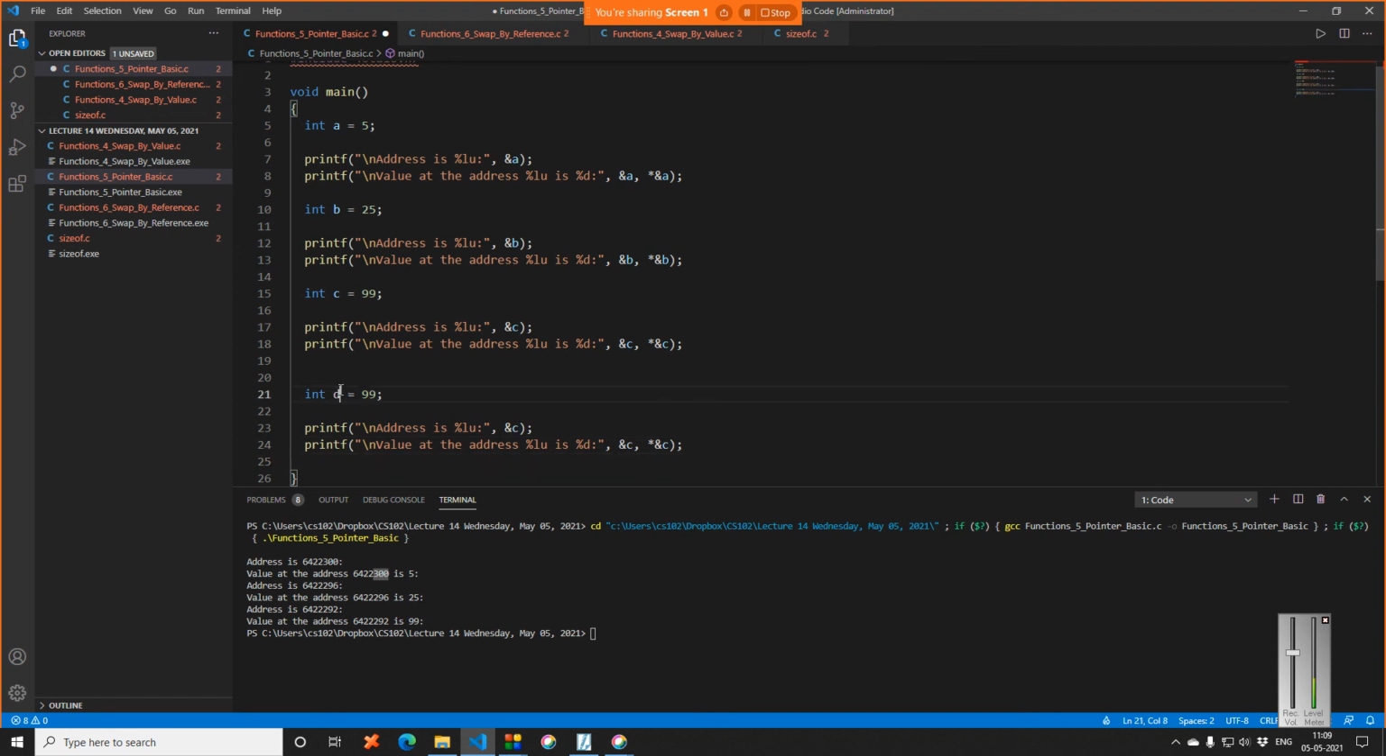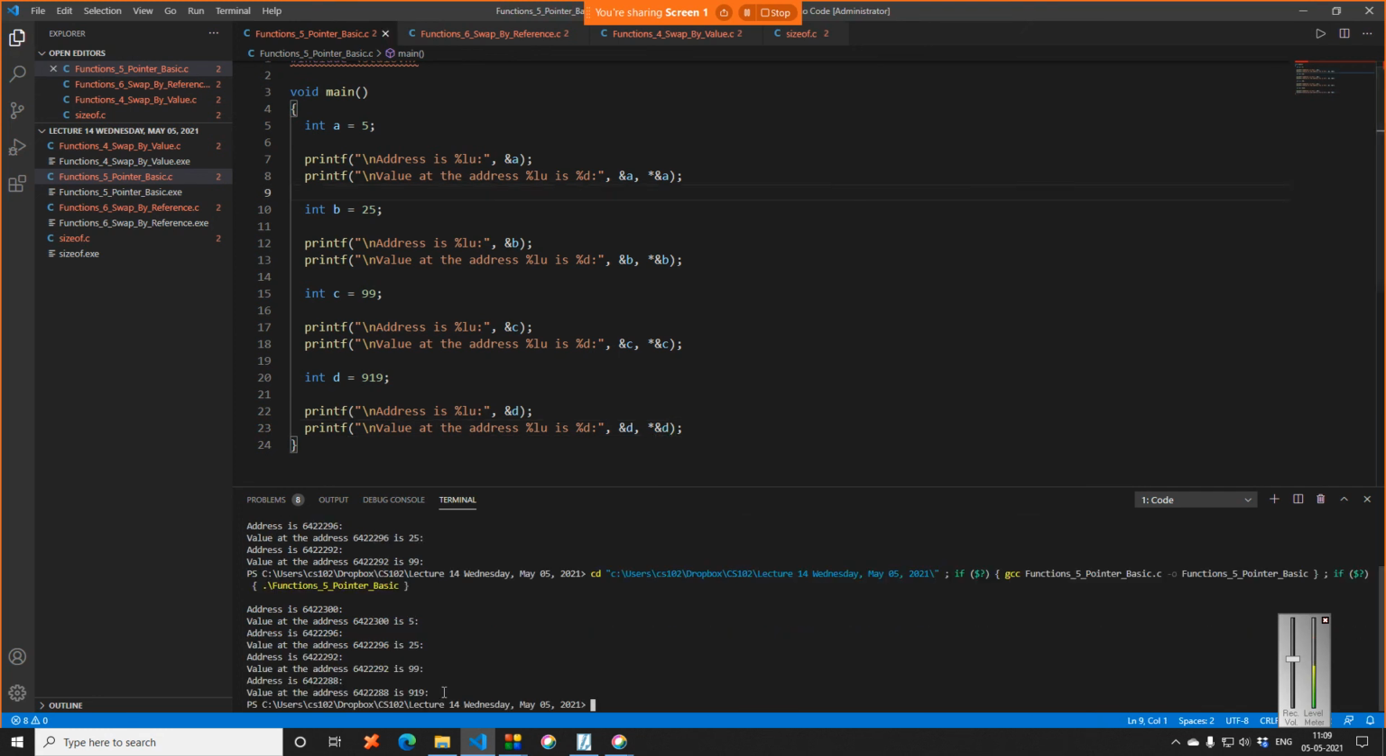So let us say D is 1919, right? So let us make this as D. Ampersand D, where ampersand means address. The star ampersand, I will explain what that is. So you can see this becomes 288, right?